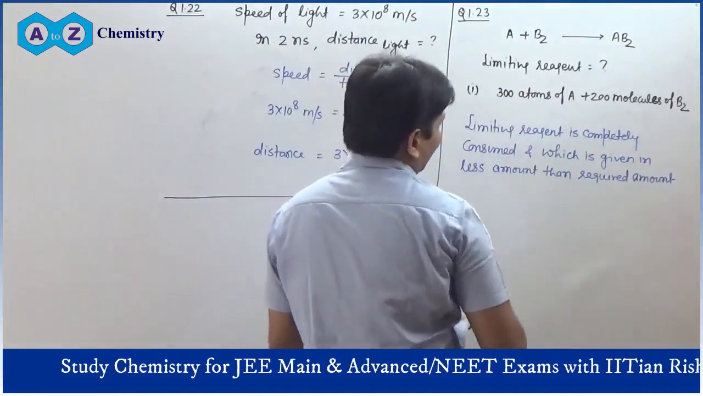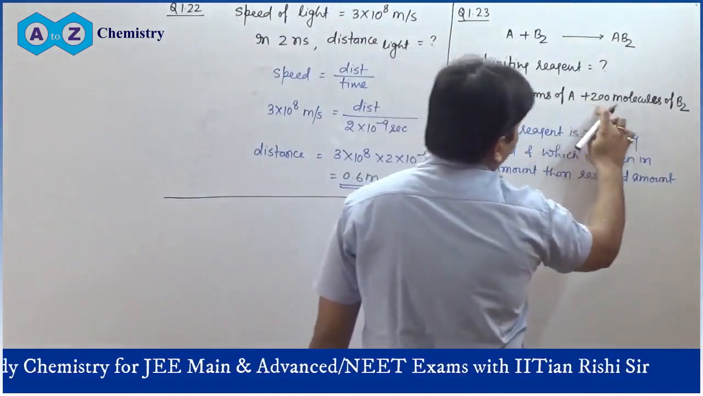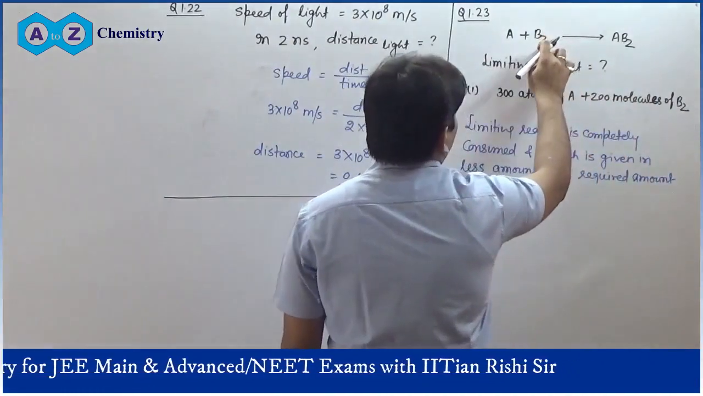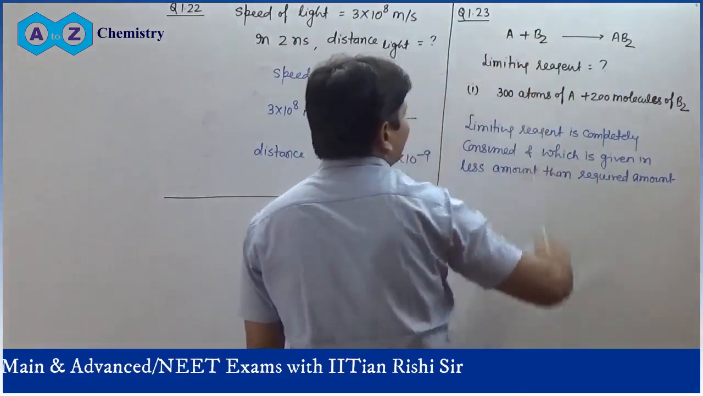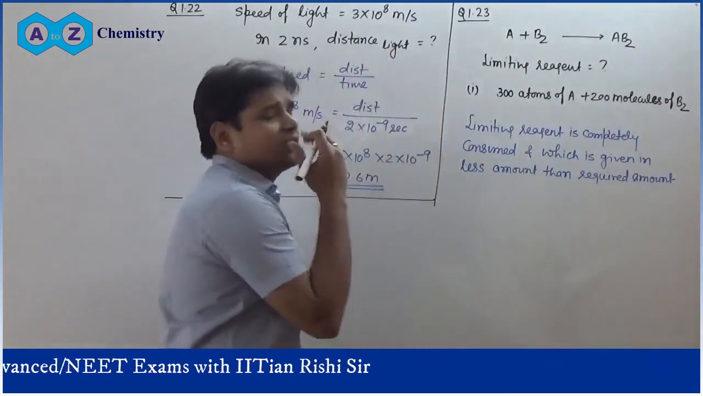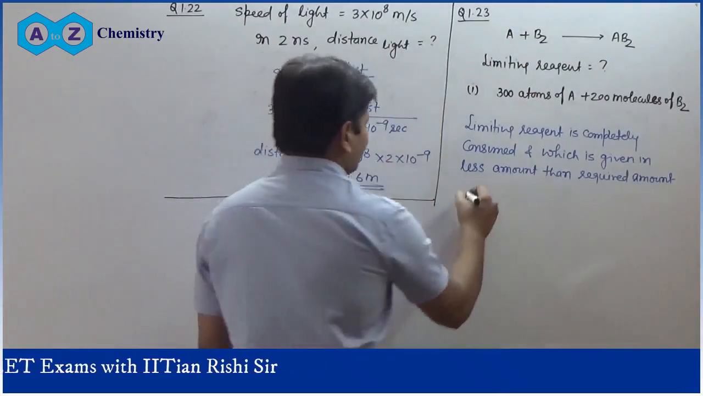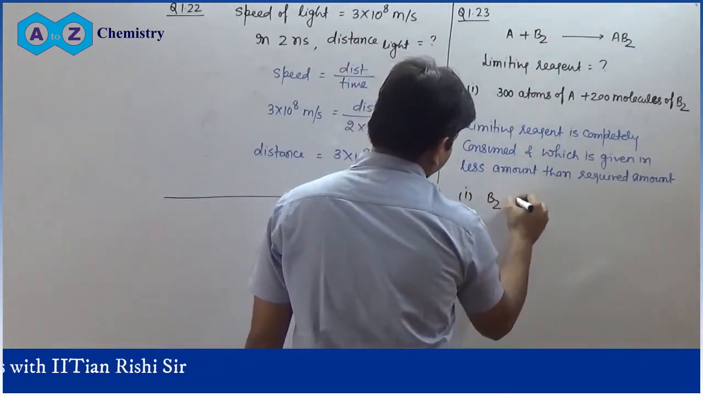So option A, as you can see, you have 200 molecules, so 200 divided by Avogadro number. Here you will have 300 divided by Avogadro number. So less amount is present for B2. So in the first option, B2 is the limiting reagent.